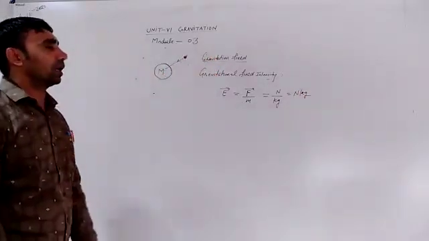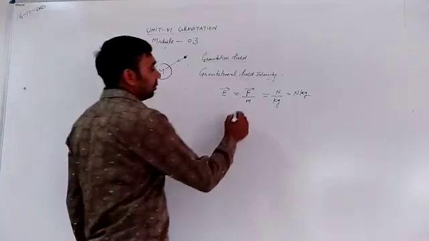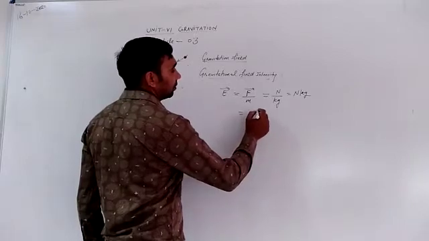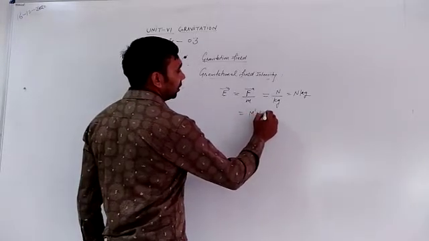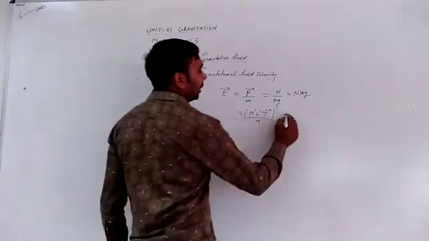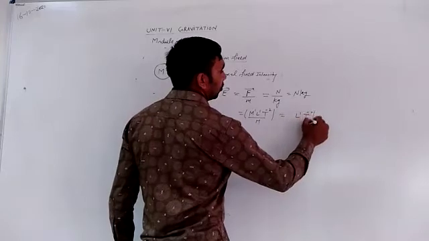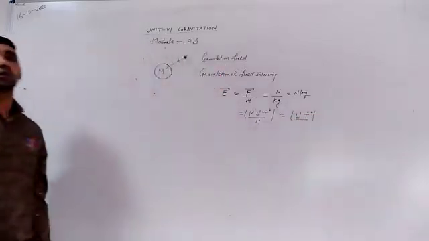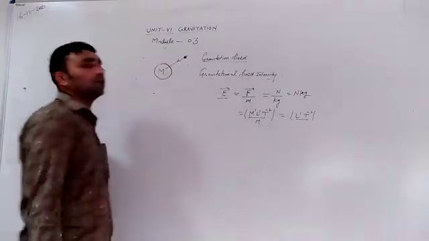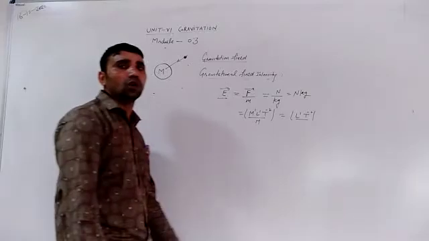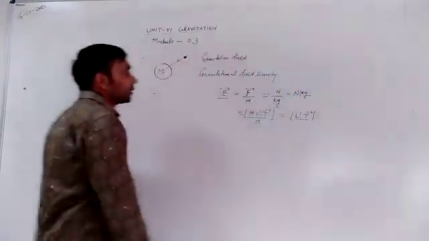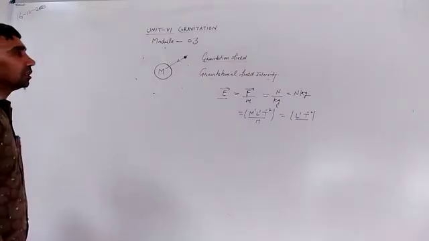Dimensional formula of gravitational field intensity. Dimensional formula of gravitational force is M1 L1 T minus 2, divided by the mass of the body m. So we get L1 T minus 2. This is the formula of acceleration. So we can say that gravitational field intensity is equivalent to acceleration due to gravity.